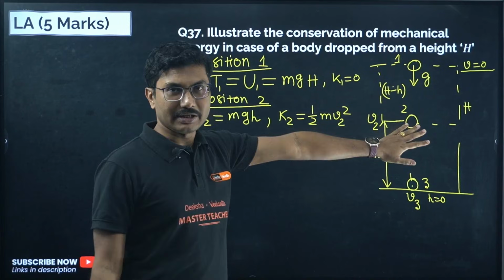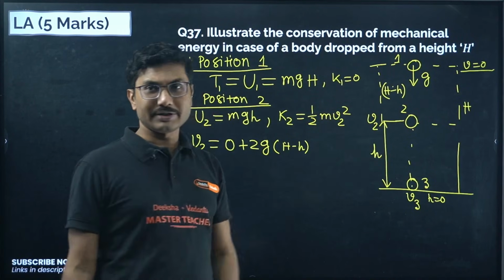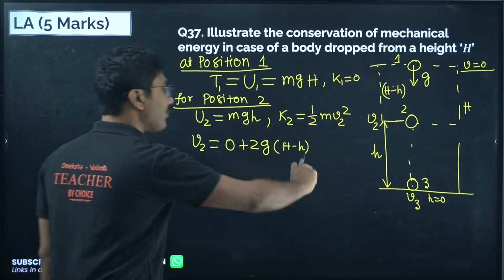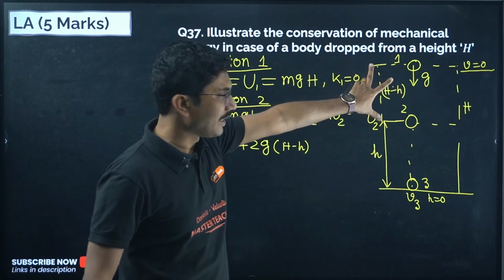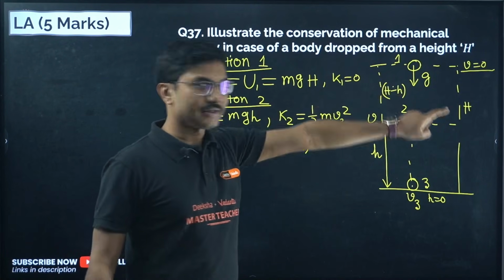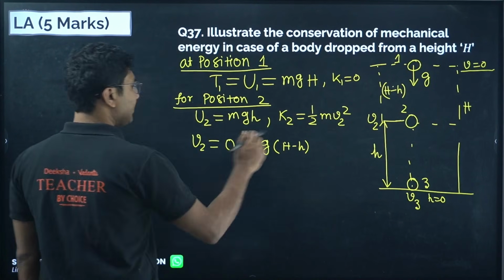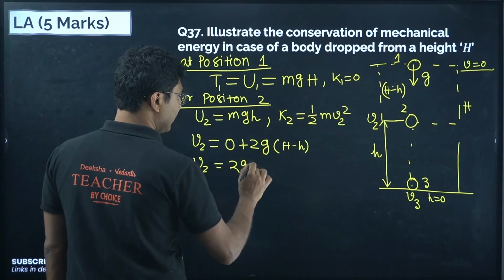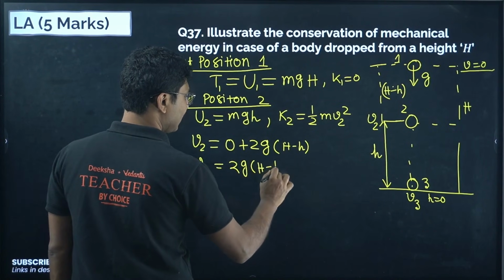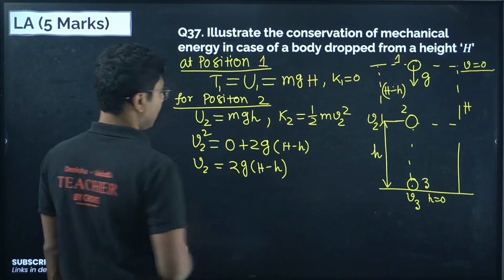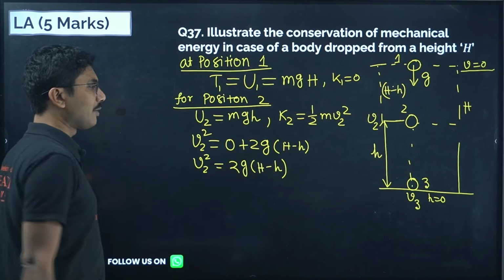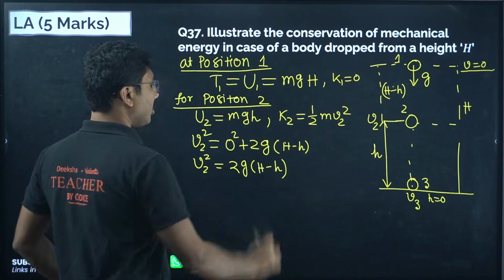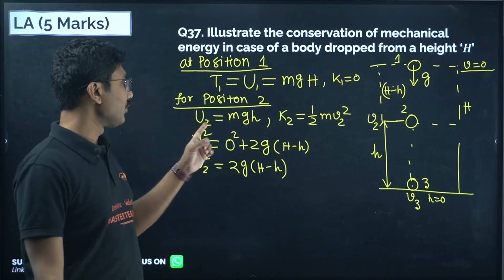Kinetic energy is tricky. For kinetic energy you have to calculate the velocity. So how to calculate the velocity? Equation of motion: displacement is known, gravitational acceleration is known, so v square equals u square plus 2as, that is 2g into capital H minus small h.